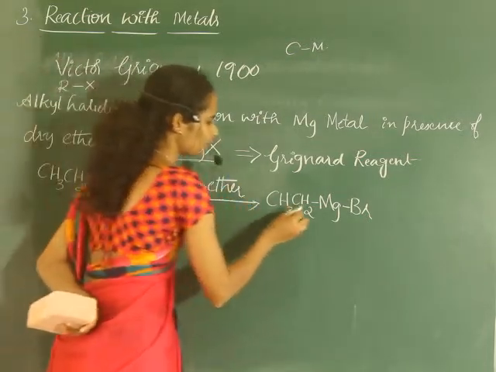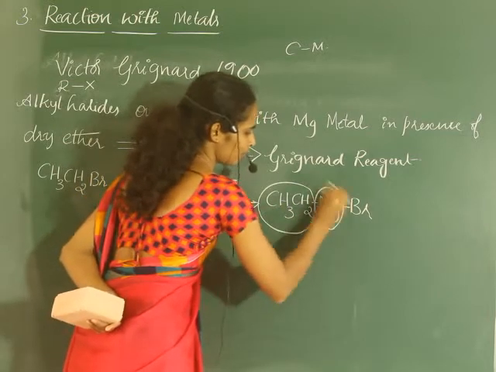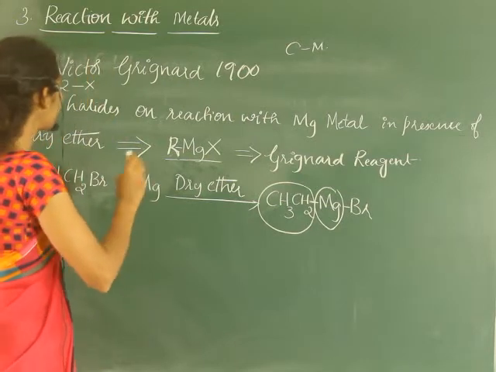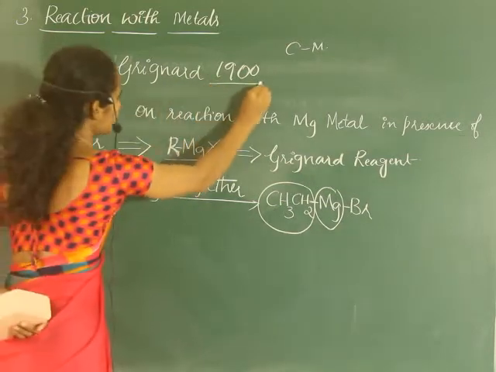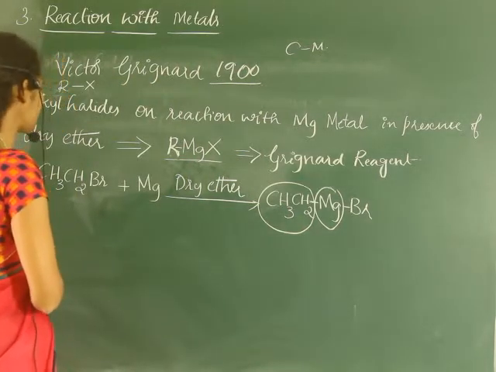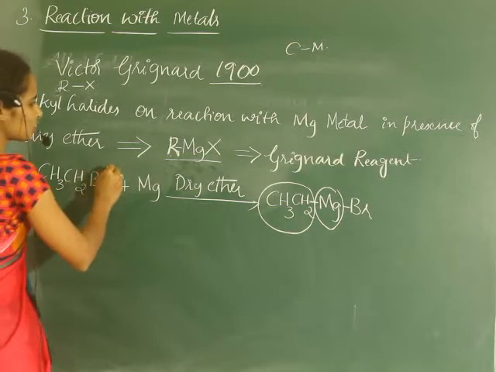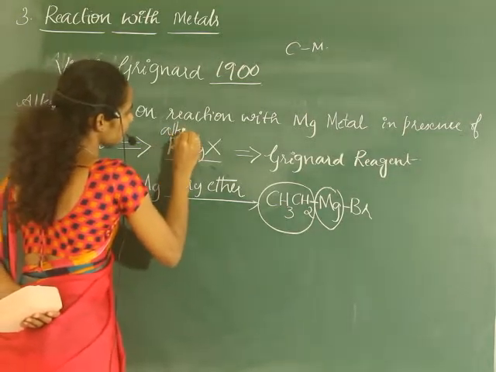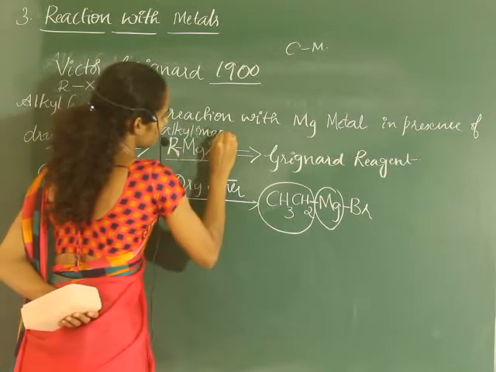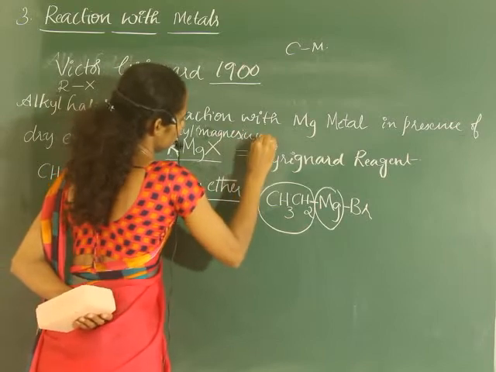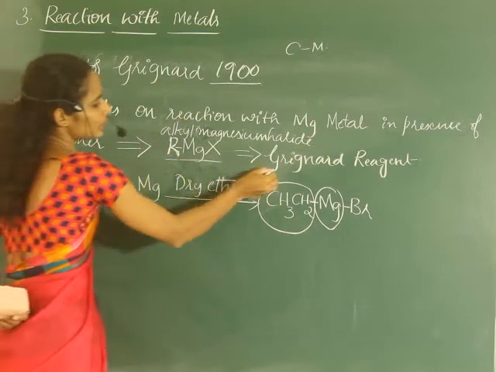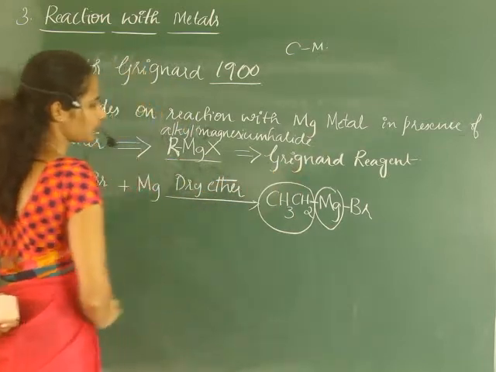Why organometallic compound? Organic group and metal are bonded, right? So the organometallic compound was discovered by Victor Grignard in 1900 when alkyl halides react with magnesium metal in presence of dry ether, resulting in the formation of an alkyl magnesium halide. Okay, alkyl magnesium halide is called a Grignard reagent. Hope it is clear for you.